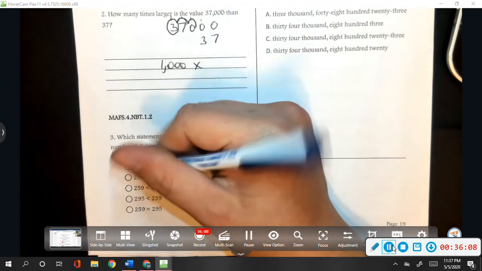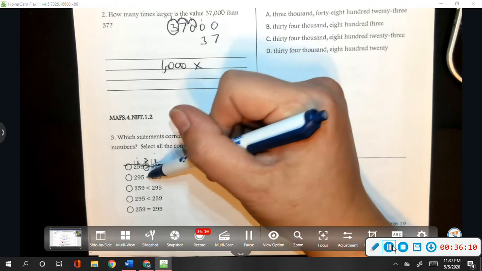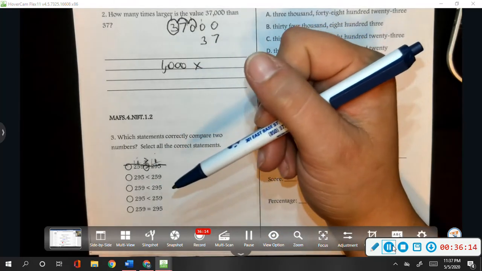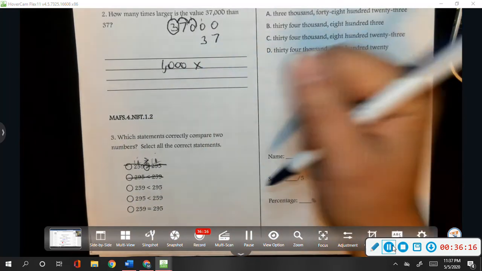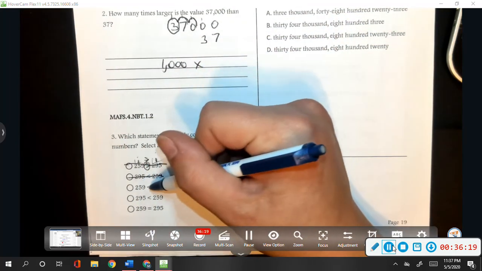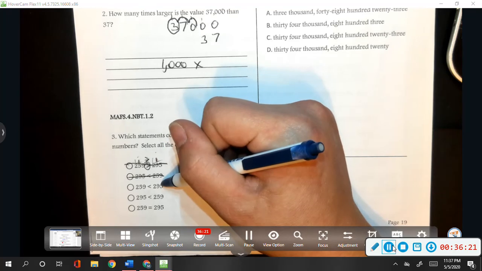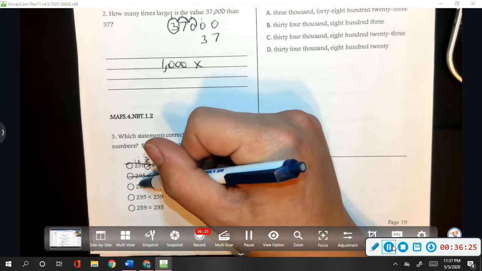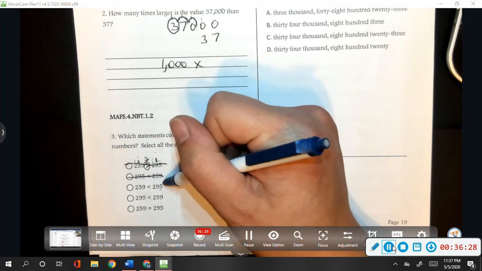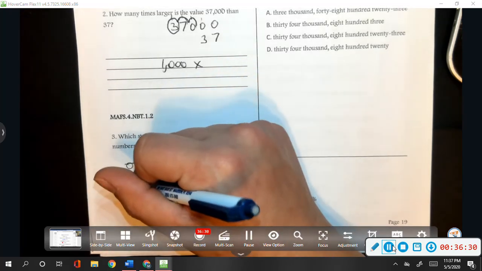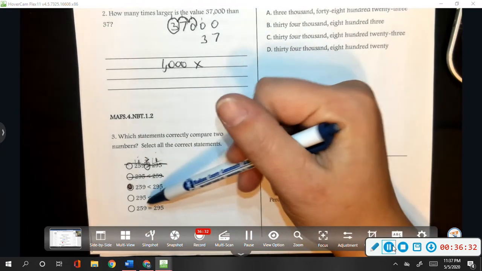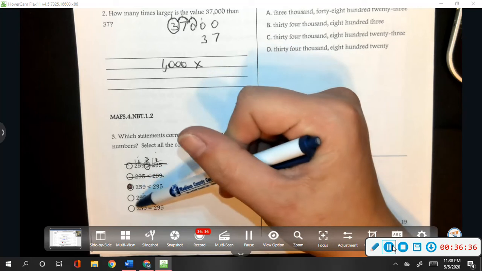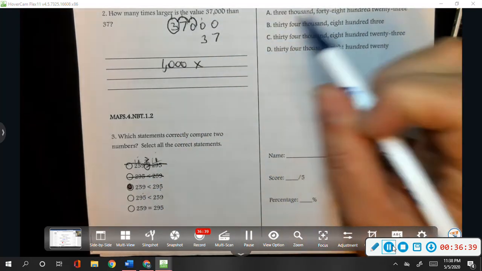Then we have 295 is less than 259. That's not right. 259 is less than 295. Is that correct? Is $259 less than having $295? Yeah, that's true. 295 is less than 259. Nope. Or 259 is equal to 295, and that's not happening either.